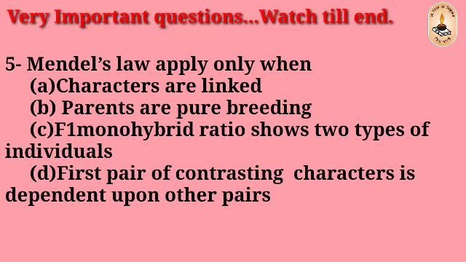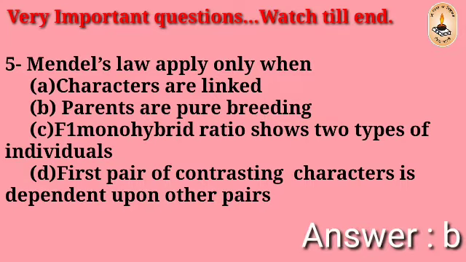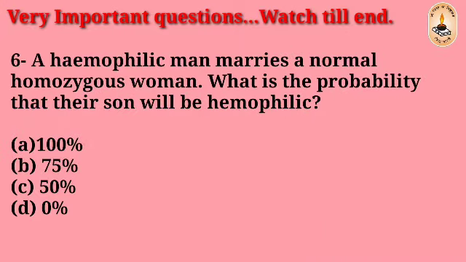Question number 5: Mendel's law applies only when characters are linked, parents are pure breeding, F1 monohybrid ratio shows two types of individuals, first pair of contrasting characters is dependent upon other pairs. The right answer is B, parents are pure breeding.